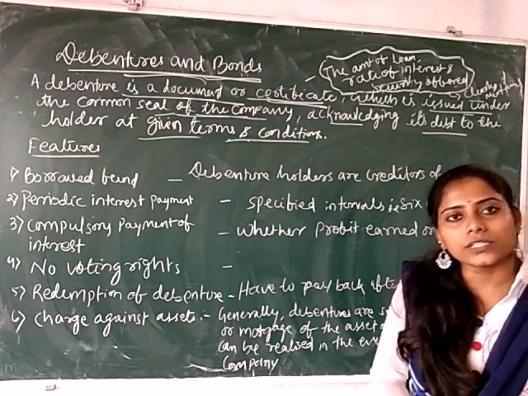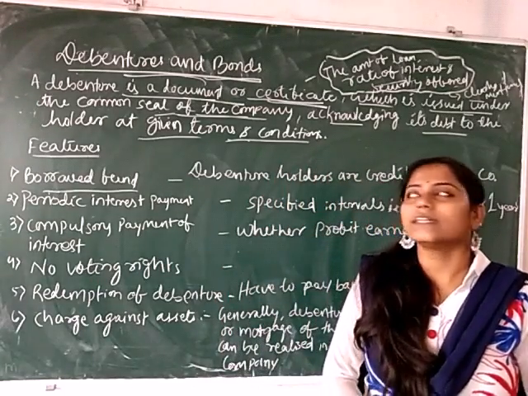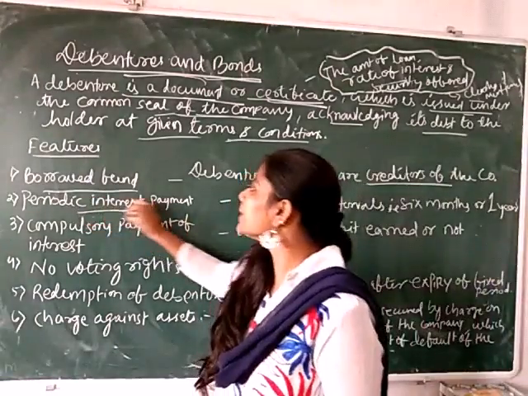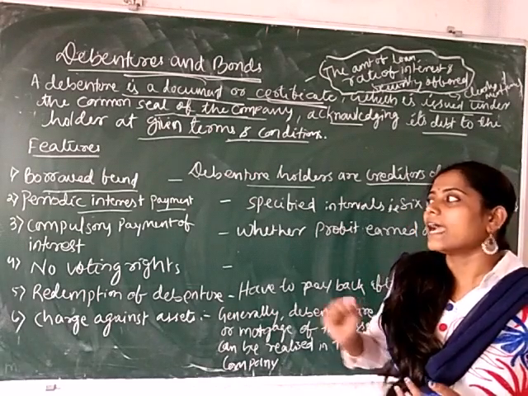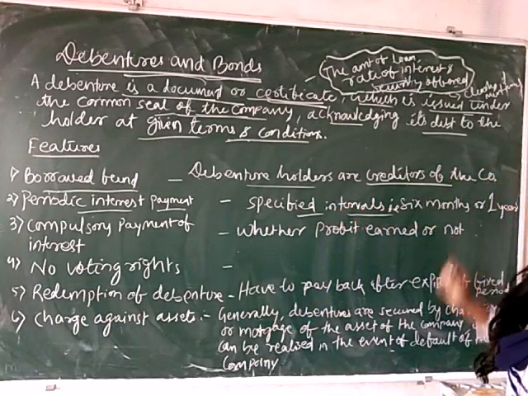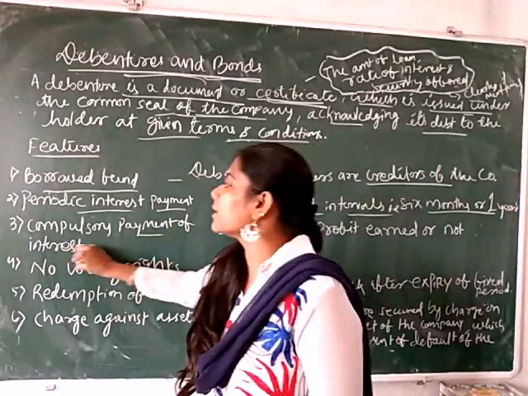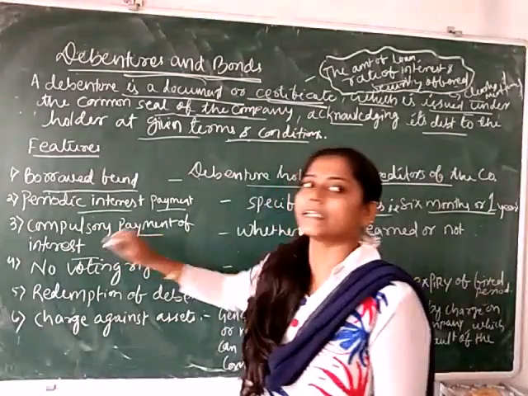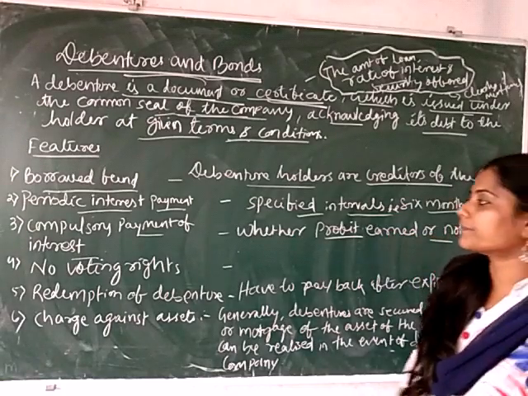So basic features related to the debentures are: first, borrowed fund. Debentures are the borrowed fund and the debenture holders are the creditors of the company. Next is periodic interest payment. Here the debenture holder gets return in the form of interest, and the interest rate is fixed, and it gets the interest in the specified intervals, that means maybe 6 months or 1 year. Next is compulsory payment of interest. Here the debenture holder gets the advantage of compulsory payment of interest, that is fixed rate of interest whether the company earns profit or not.